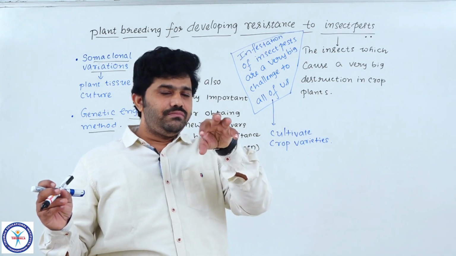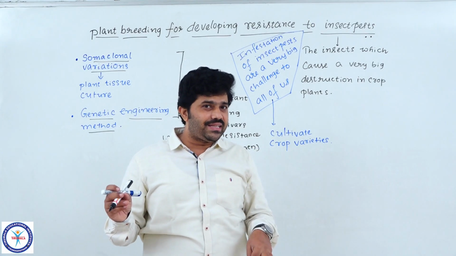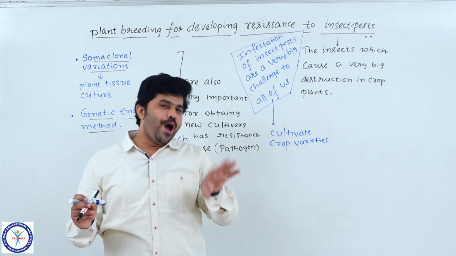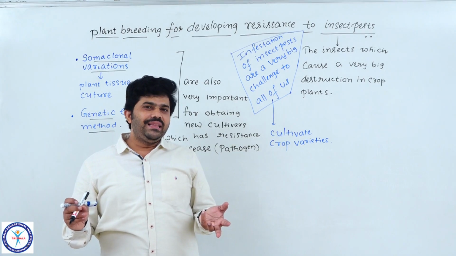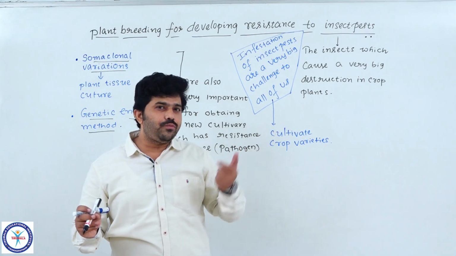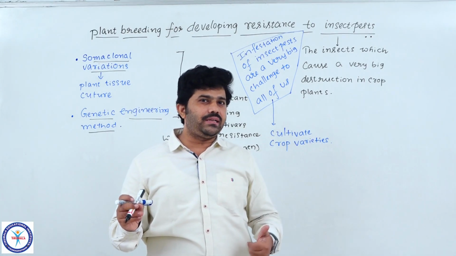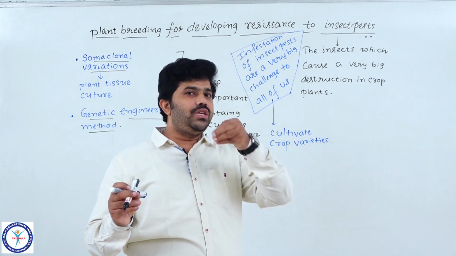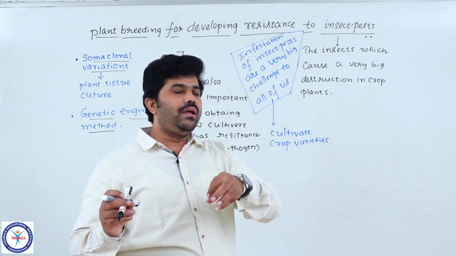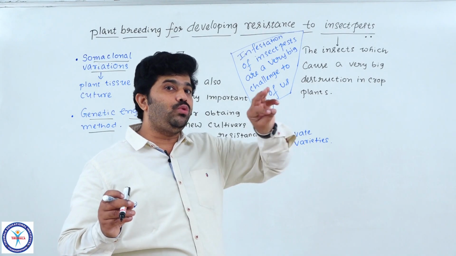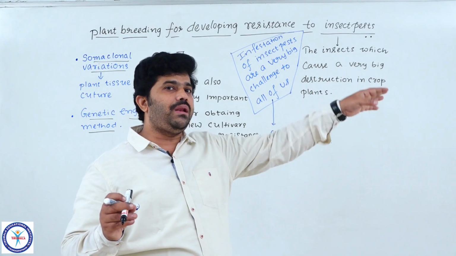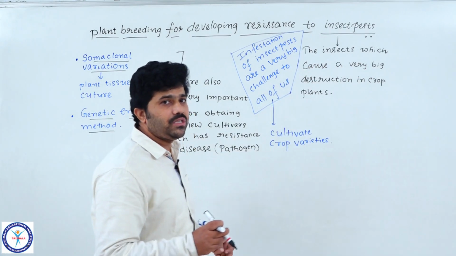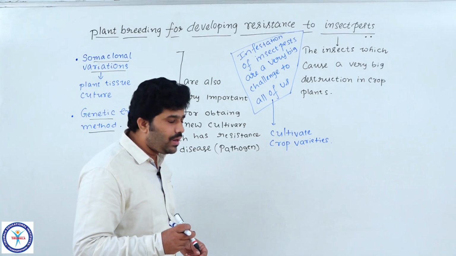When we alter those characters, the insect finds they are not favorable conditions. These morphological or biochemical factors do not cooperate for it to continue its life normally, so automatically the insect population decreases.